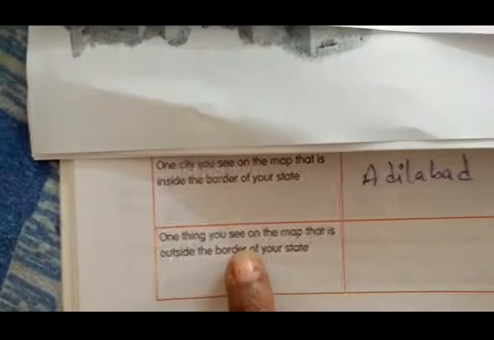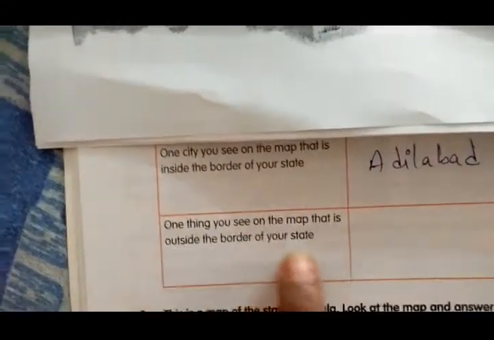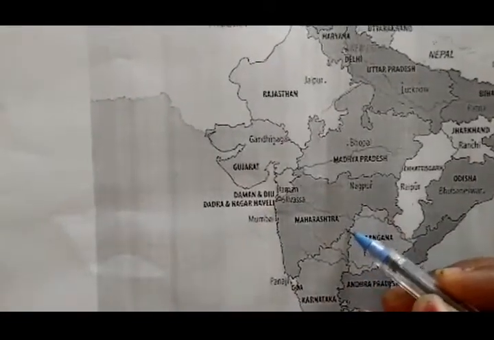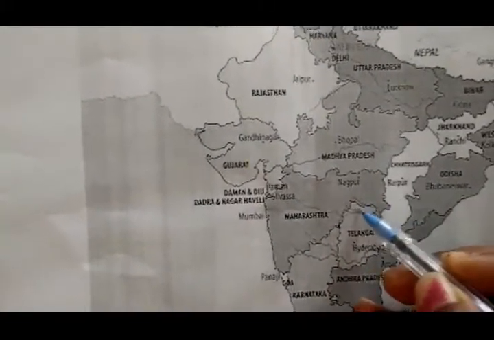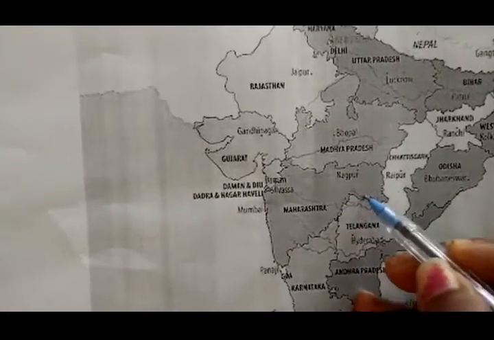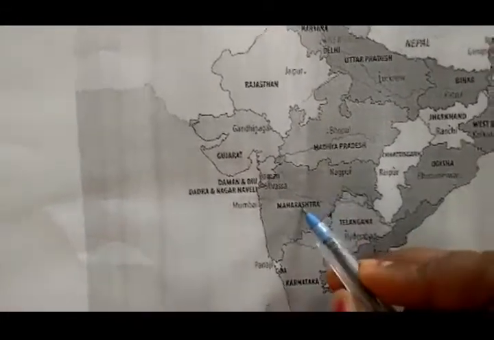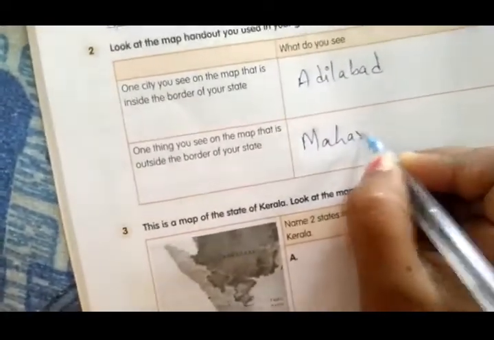Adilabad. Now the second question: one thing you can see on the map that is outside the border of our state. This is the border, right? Here is Adilabad. So after Adilabad, which state do you have outside? You have Maharashtra. So you have to write Maharashtra here. These are the answers, children.